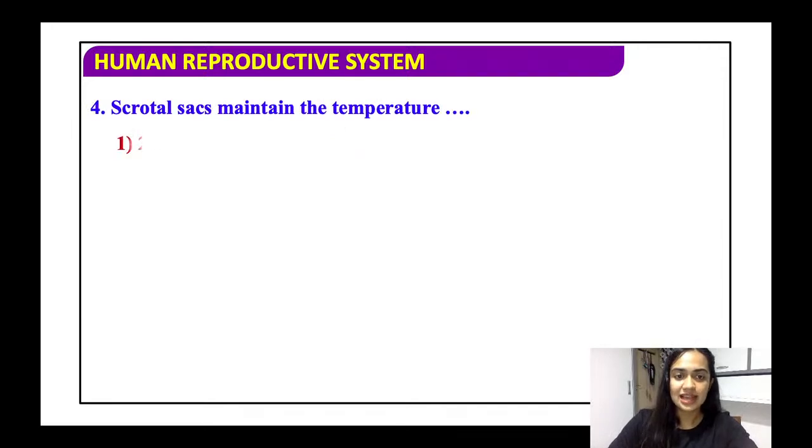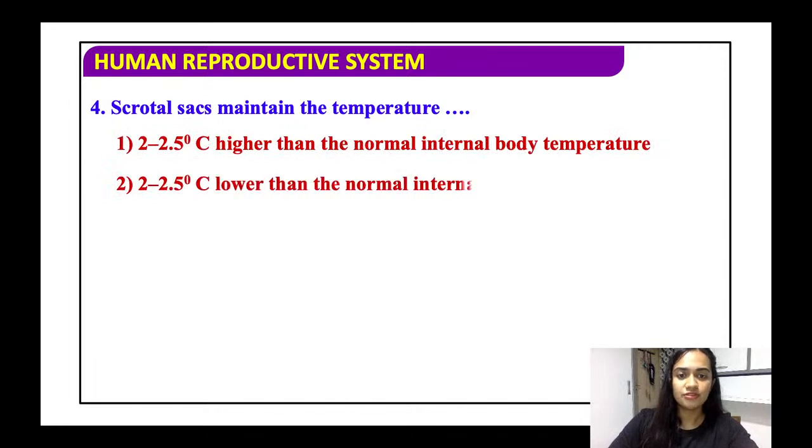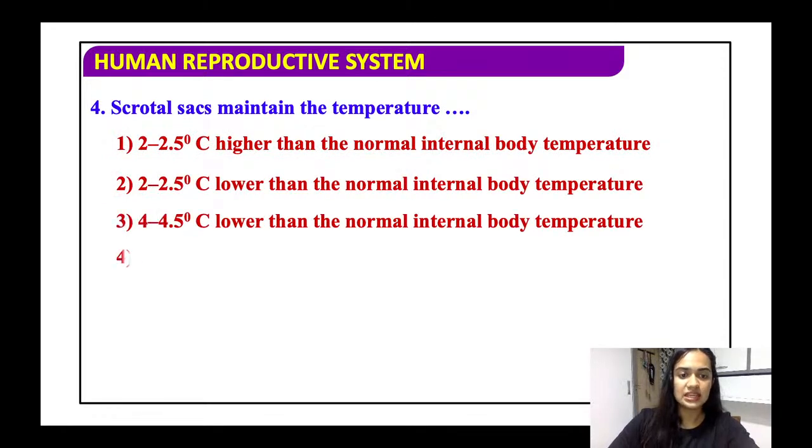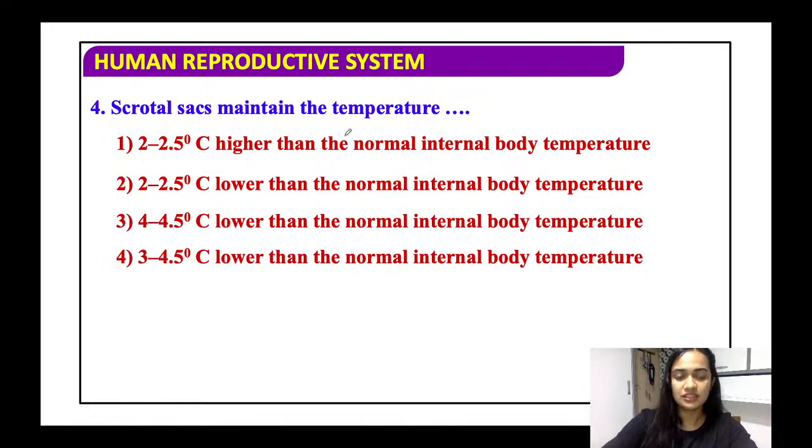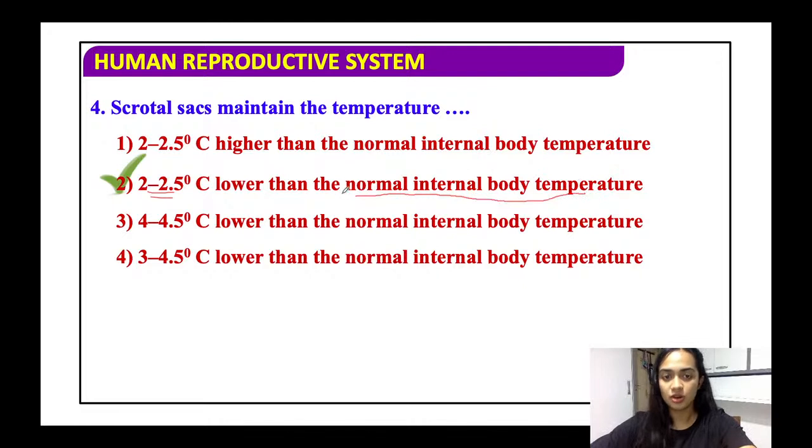Now, scrotal sacs maintain the temperature 2 to 2.5 higher, or 2 to 2.5 lower. See, eliminate all the higher options because we have just seen that higher temperature cannot be maintained. It generally maintains 2 to 2.5 degrees Celsius lower than the normal internal body temperature. Our normal internal body temperature is basically 37 degrees Celsius, and the testis will maintain it lower by 2 to 2.5 degrees Celsius. Okay, very good, Tanu. You're answering it right. Also, Bharat, very good.